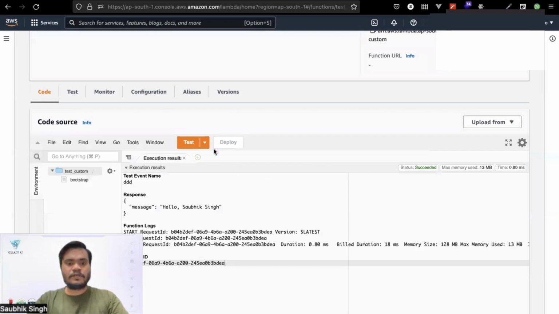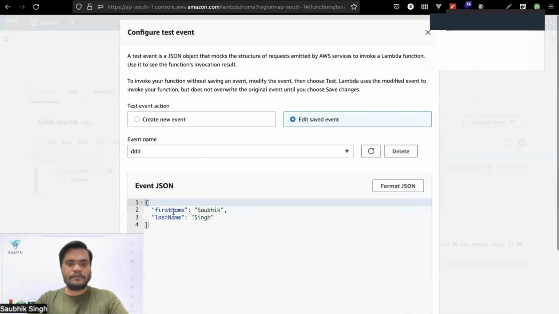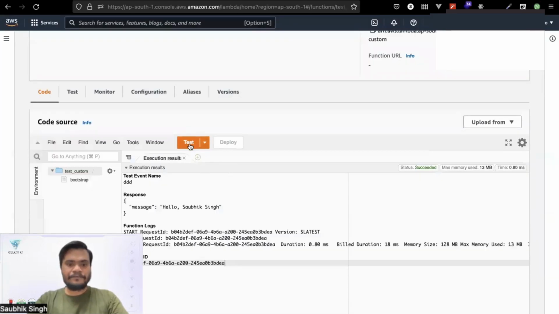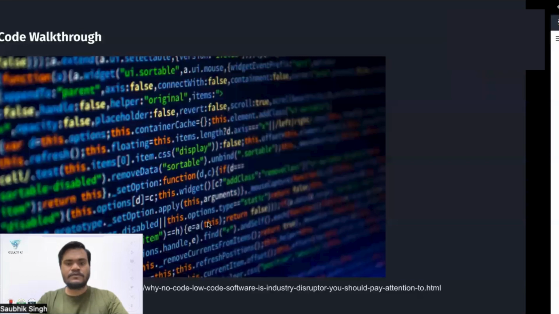Once it is successfully uploaded, create an event where you give the first name and last name, and then save the event. And if I run it, see, we are getting this message, hello, Saubhik Singh. So this is a very basic application that I'm showing you.